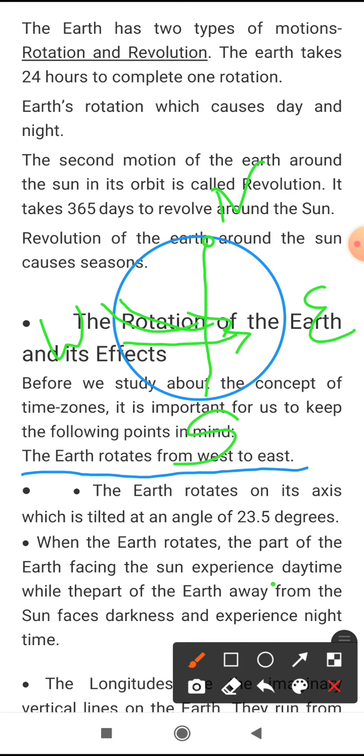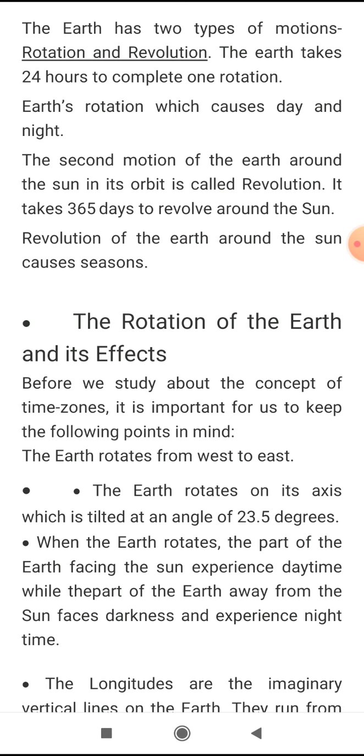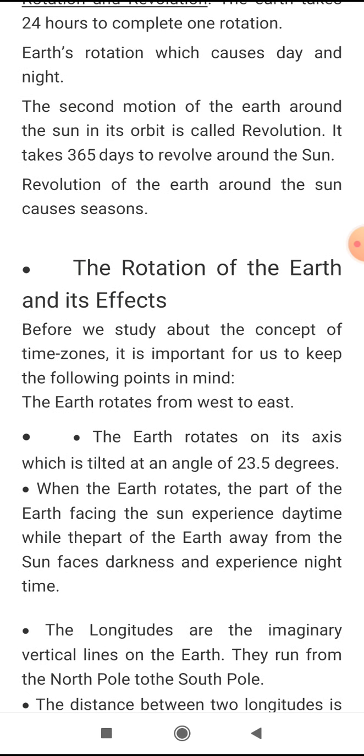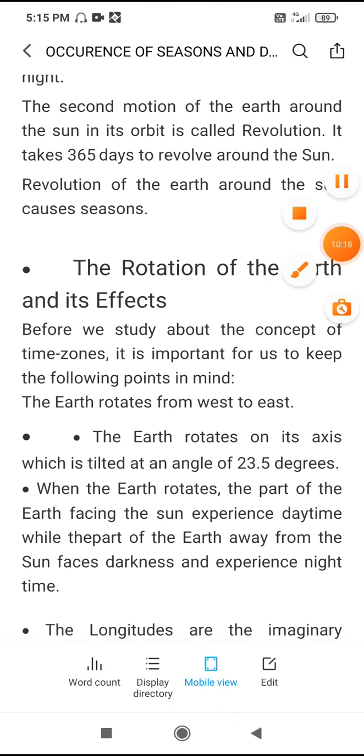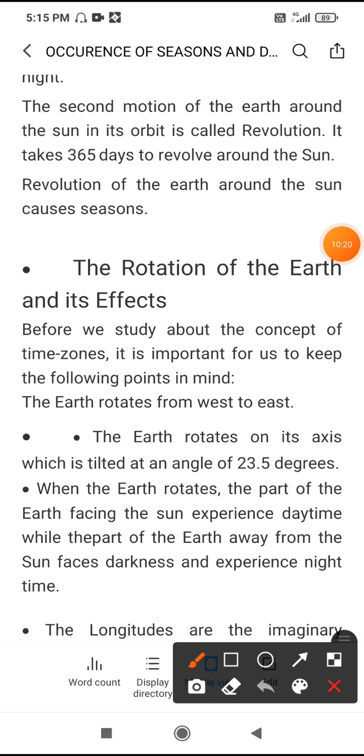Then the next information given here is that the earth rotates on its axis, which is tilted at an angle of 23 degree 5 minutes. Tilted means what? See, this is the earth, and this is actually the division of the earth.